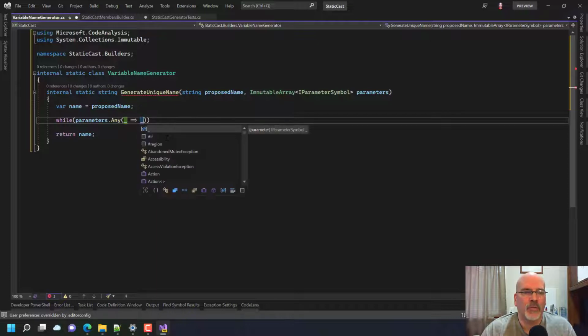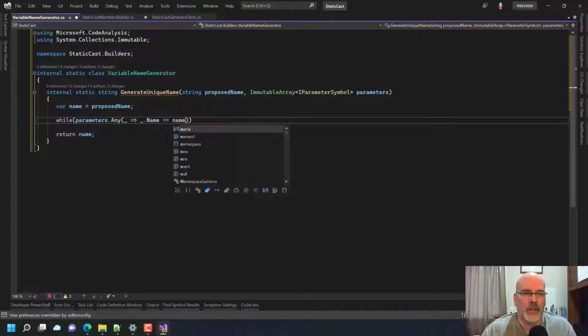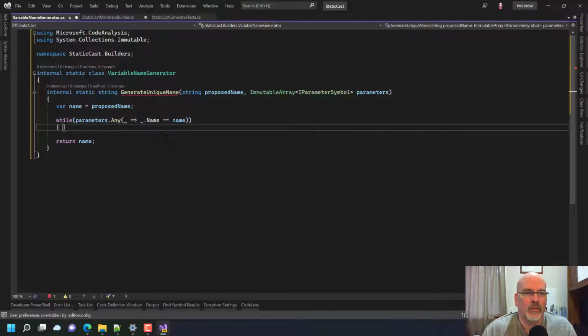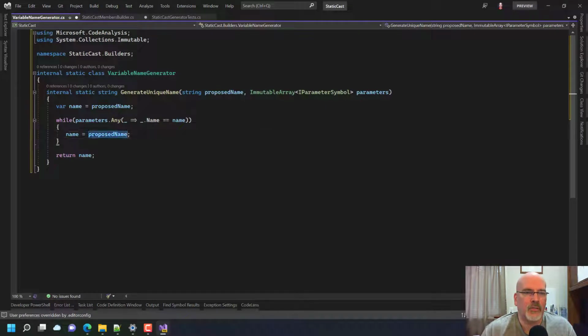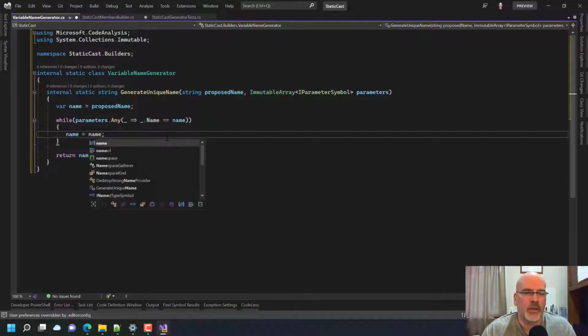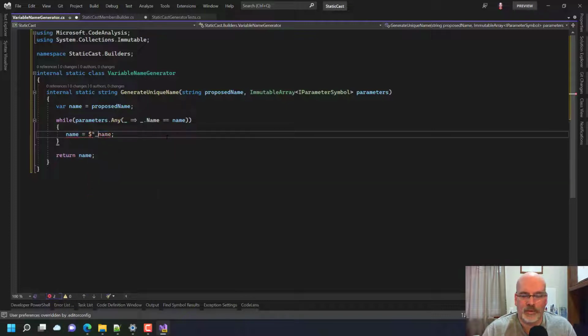Or while any of the parameters' names are equal to the name, we're going to say name is equal to name. We're going to say name is equal to underscore name.